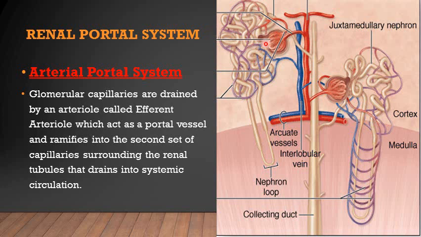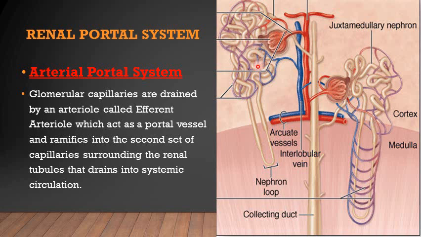So in this kidney, you have seen that one set of capillaries is present in the glomerulus, the glomerular capillary network, and then through the efferent arteriole it ramifies again into the second set of capillaries, forming the capillary network around the renal tubules.